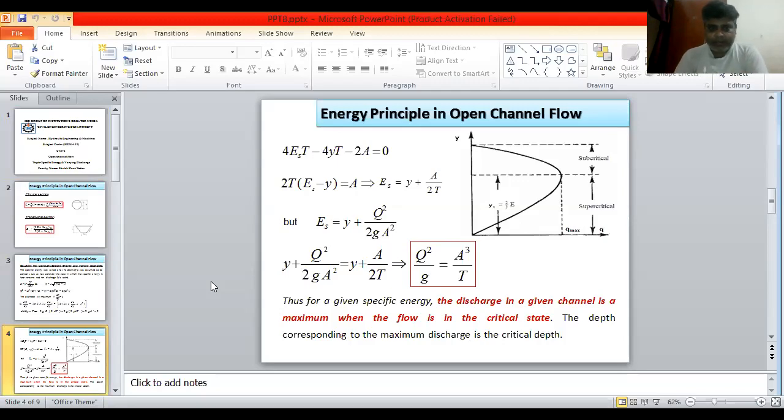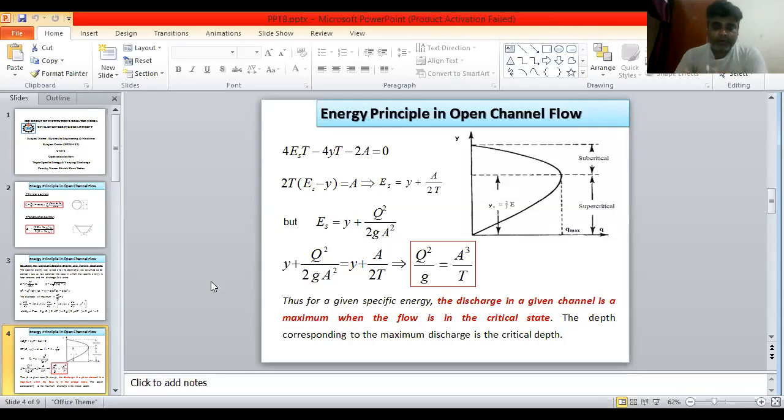Hence, y plus Q square upon 2g A square is equal to y plus A by 2T. That means Q square by g is equal to A cube by T. This is a very, very important term: Q square upon g is equal to A cube by T. In many numericals, we will apply directly Q square by g is equal to A cube by T. Thus, for a given specific energy, the discharge in a given channel is a maximum when the flow is in the critical state.